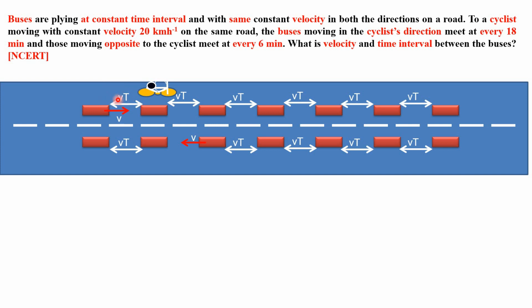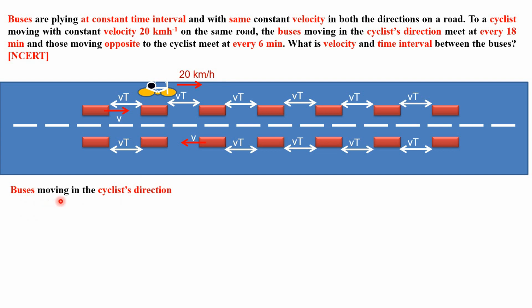So this relative separation VT is to be covered with the relative velocity. The velocity of the cyclist is given as 20 km per hour. The velocity of the buses we have assumed as v. If buses are moving in the same direction as the cyclist, then velocities are to be subtracted to get the relative velocity.